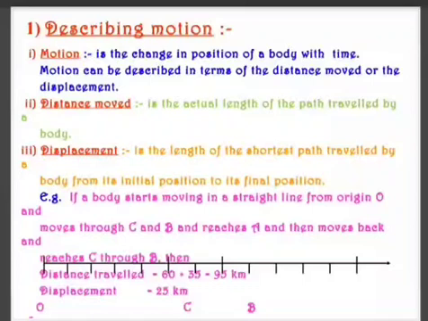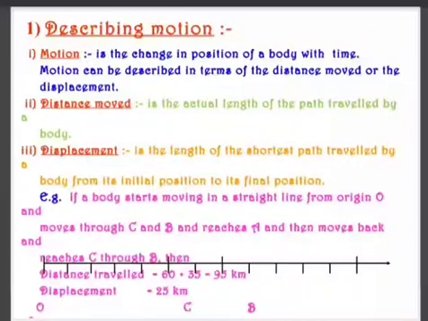So what is displacement? Displacement does not depend on the path. It is just the shortest distance between initial and final position. Only it depends on the initial and final position. Example, you go from your house to school and you come back. So your displacement will be 0. Because your initial point was your house and the final point is also your house.